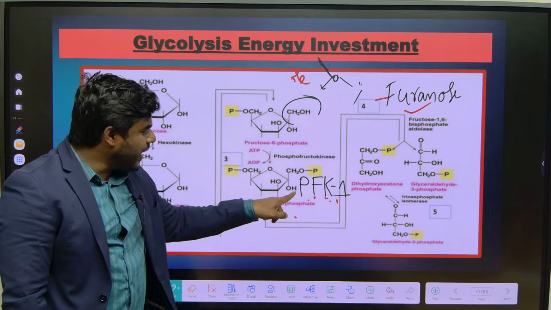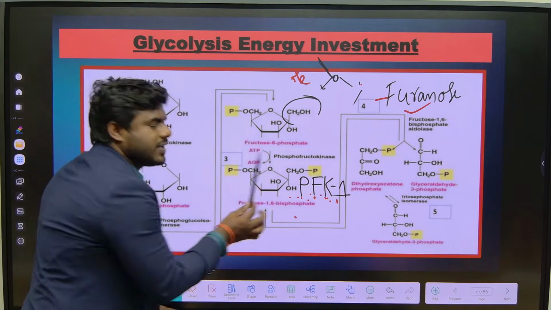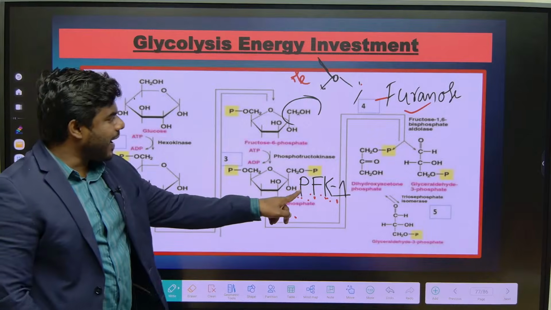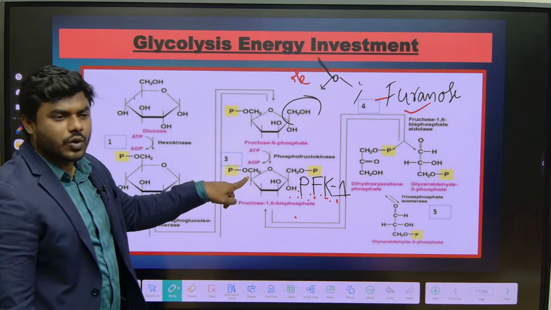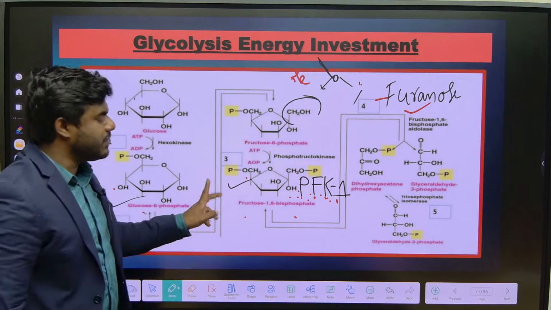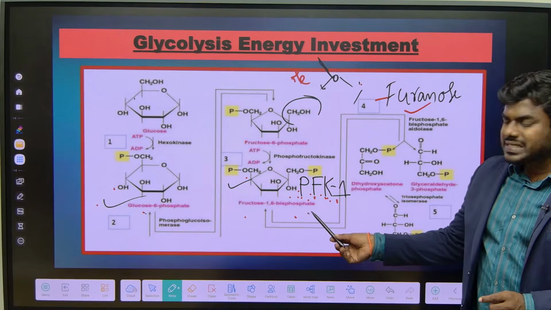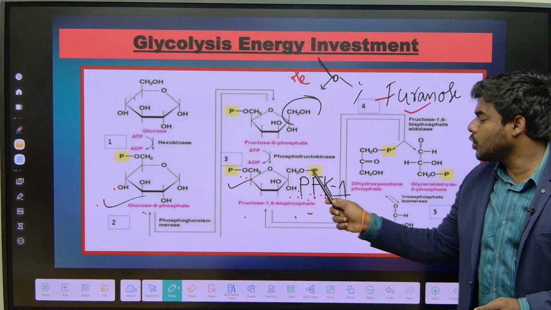Fructose. And what group is it adding? Phosphate group. That's why we call it phosphofructokinase. Right? So what is it adding? Phosphate group. By that, fructose 6-phosphate is converted into fructose 1,6-bisphosphate. Perfect. Now, fructose 1,6-bisphosphate is how many carbon? 6 carbon with 2 phosphate groups.